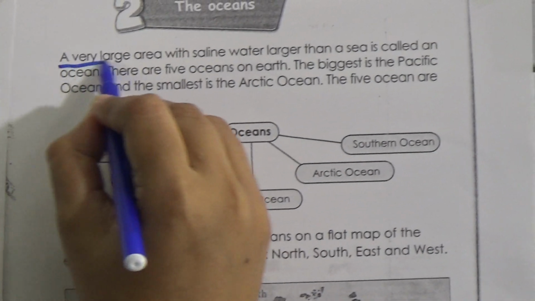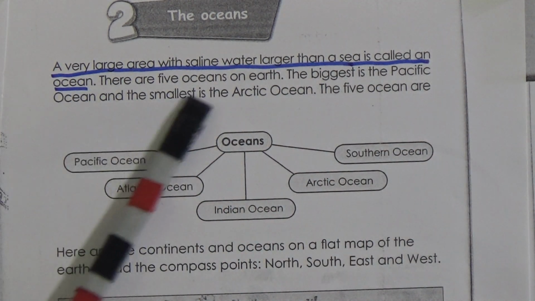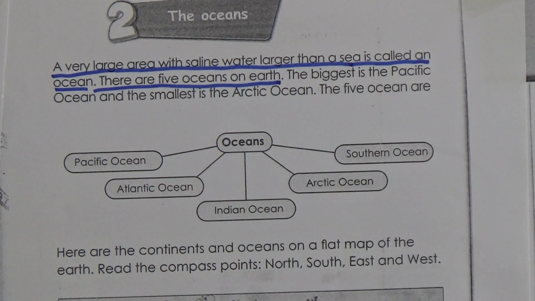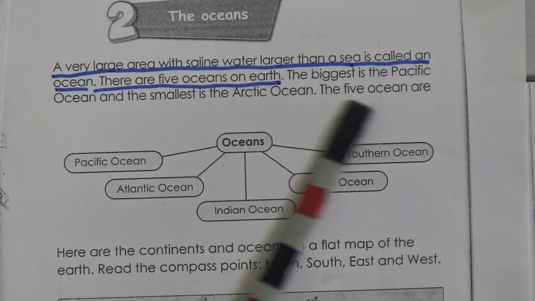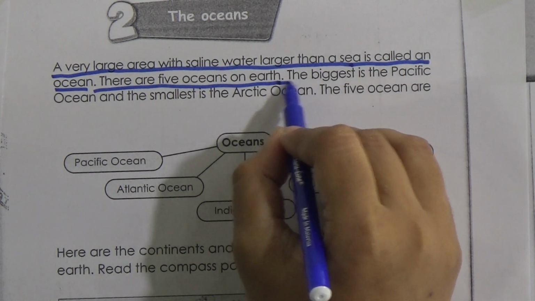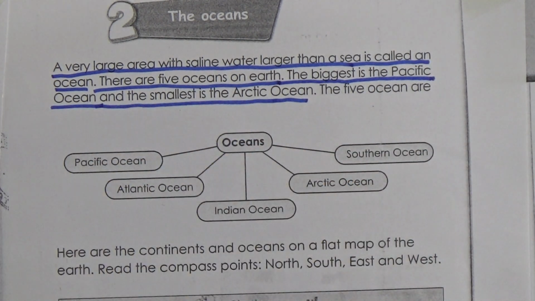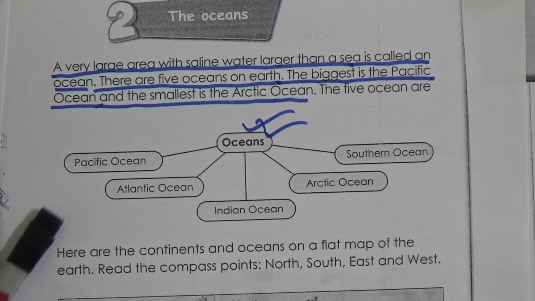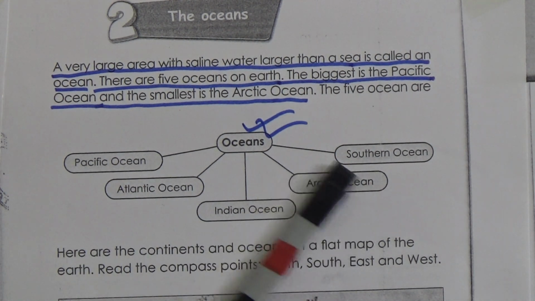A very large area with saline water, that means salty water, larger than the sea is called an ocean. There are 5 oceans on earth, and do you know what they are? Pacific, Atlantic, Indian, Arctic and Southern. The biggest is the Pacific Ocean and the smallest is the Arctic Ocean. All of you learn the names of these 5 oceans: Pacific Ocean, Atlantic Ocean, Indian Ocean, Arctic Ocean and Southern Ocean.